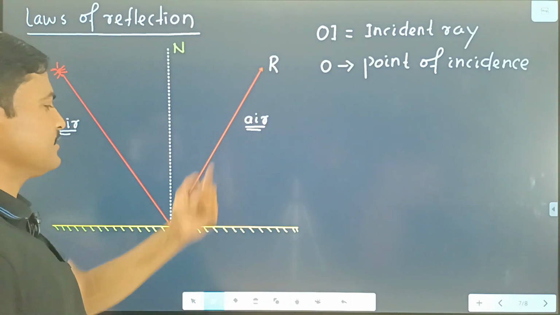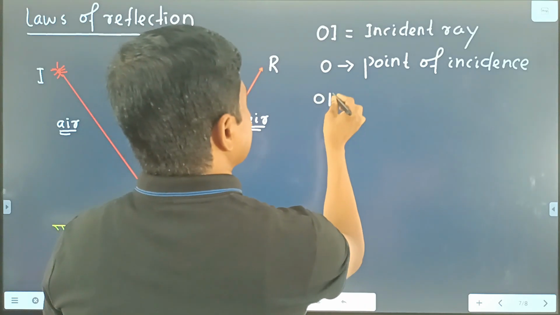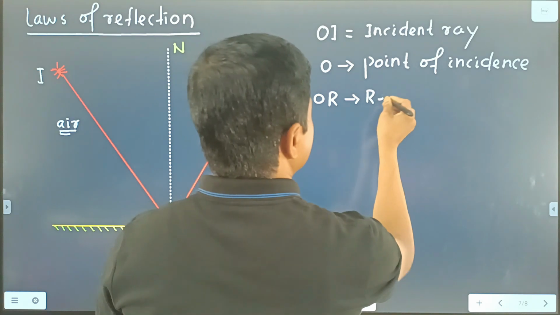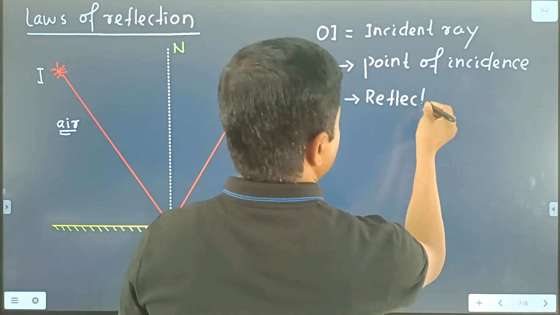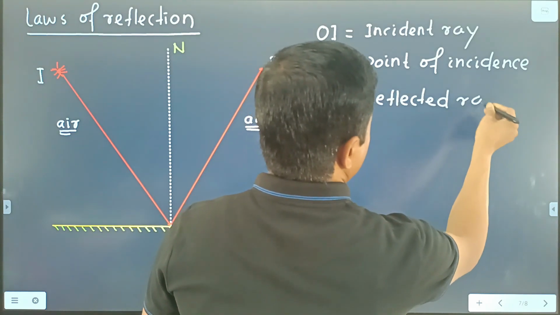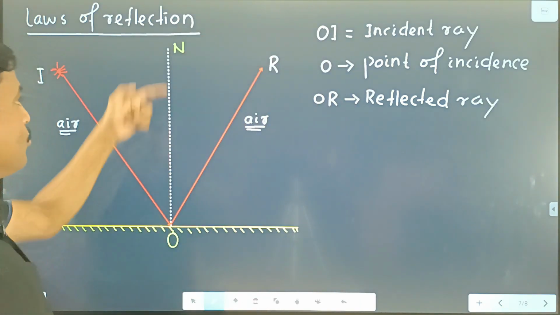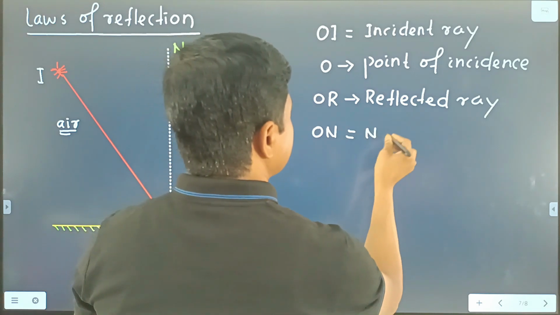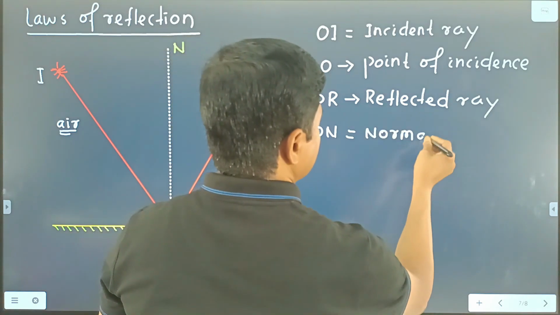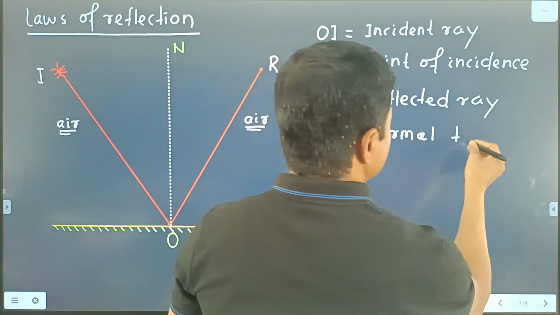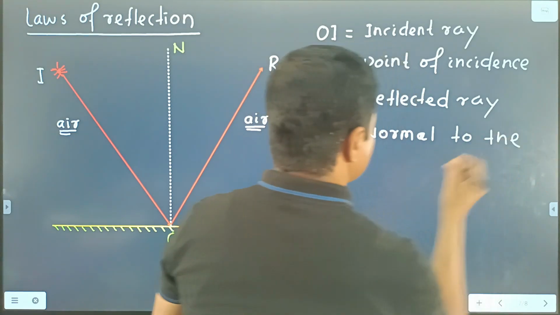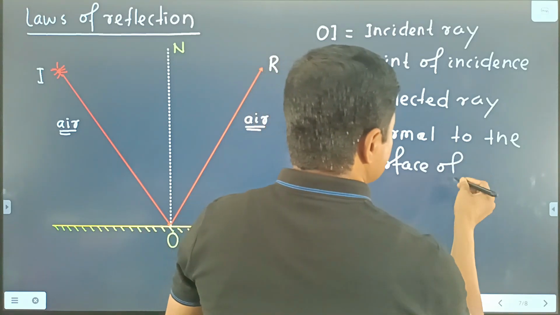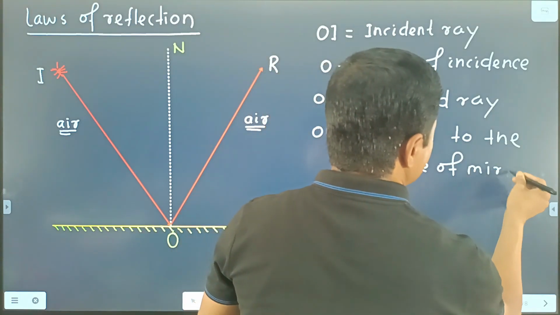And the second ray is there, that is OR, we write OR, that is the reflected ray, clear? And ON is the normal to the surface of the mirror.